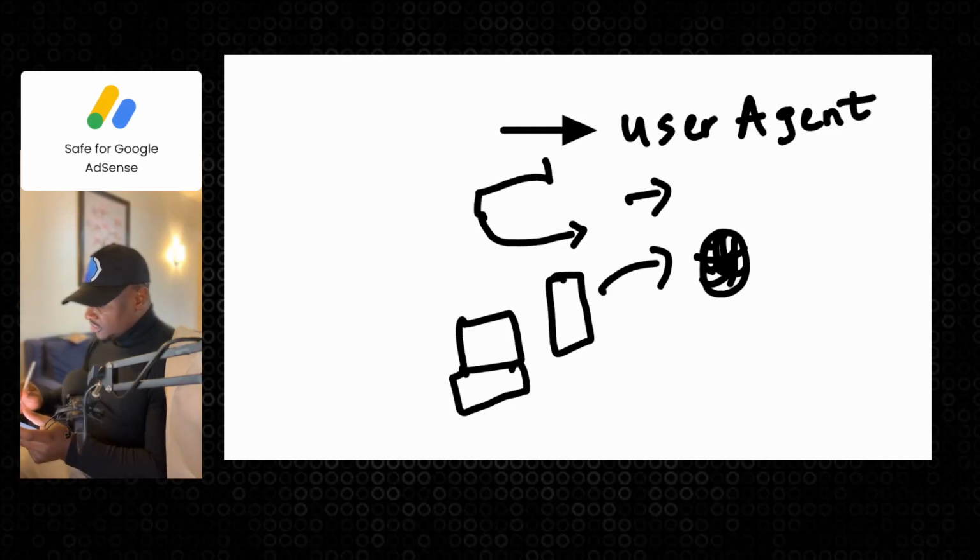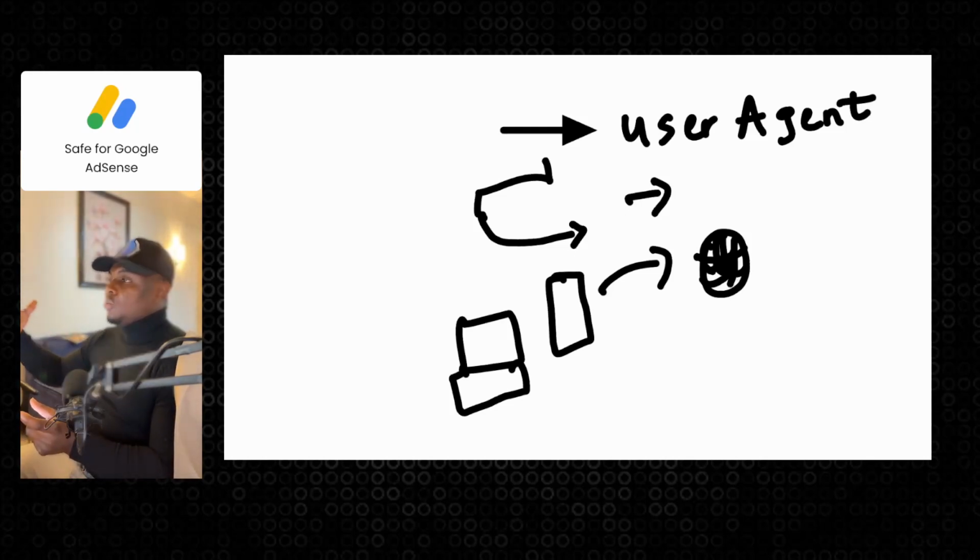Now, every phone or every computer has a user agent. The user agent is what tells them, oh, this is who I am. I am an agent, like a device. I am an iPhone. I am an Infinix. I am a Samsung. I am a laptop. I am a tablet. Now the user agent is simply who is requesting this information.